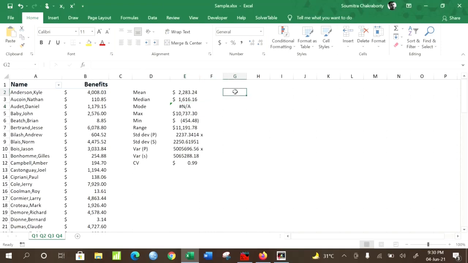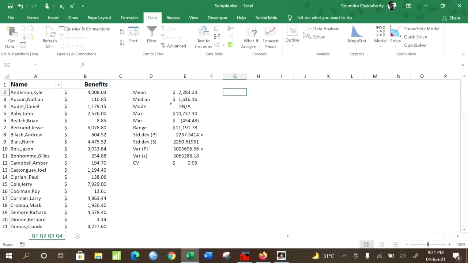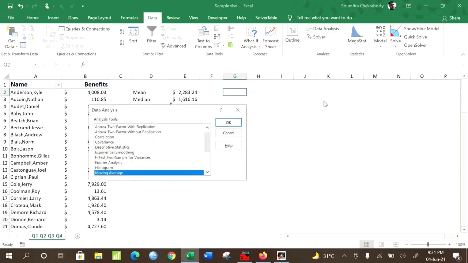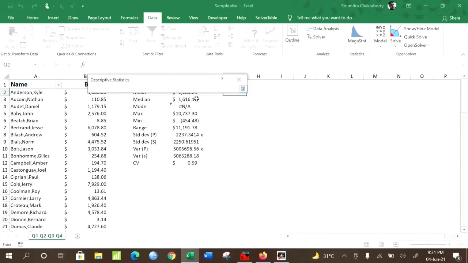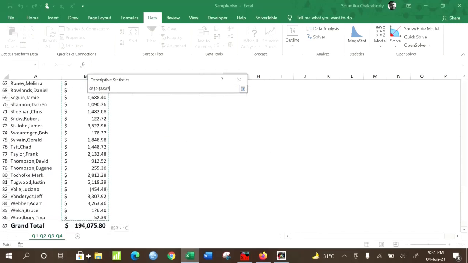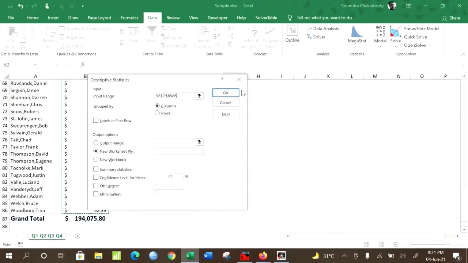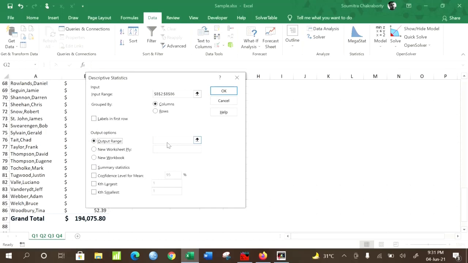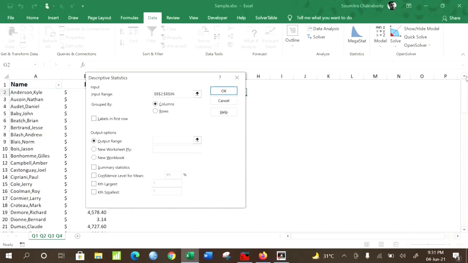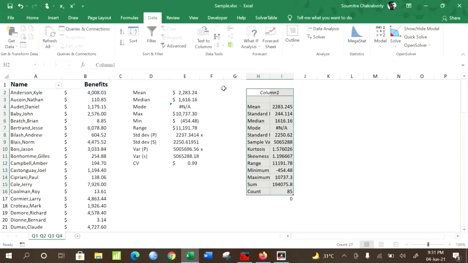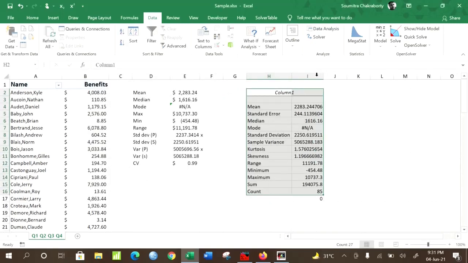Now in Excel we have the liberty not to use all these calculations, as Excel has a built-in data analysis tool under the Data tab. You can just go there and select descriptive statistics, select your data range, which is again B2 to B86, then select any output range, any blank cell. Remember to check the summary statistics box, and then you will get this.